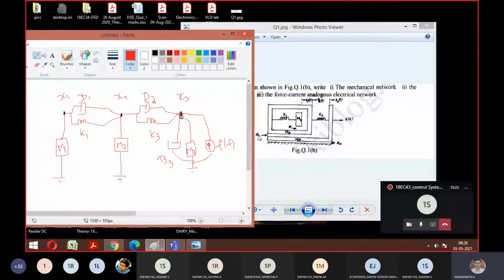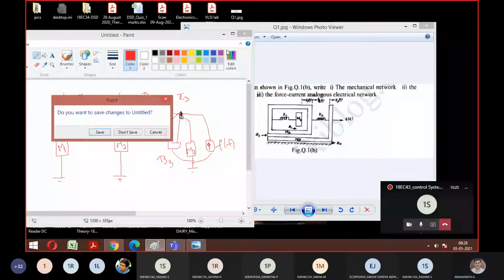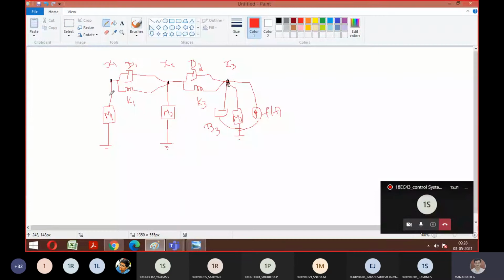So now, first category over. Equilibrium equation, when you write, don't write it for either X1 or X2. It should be written only for X3. So equilibrium equation you can write now. So 0, then followed by all the components 1, 2, 3. Similarly X2: 1, 2, 3, 4, 5. Then X3: 1, 2, 3, 4, 5, 6. Okay, now f of t equals to. Any doubts in writing the equilibrium equation? No, sir. Good.